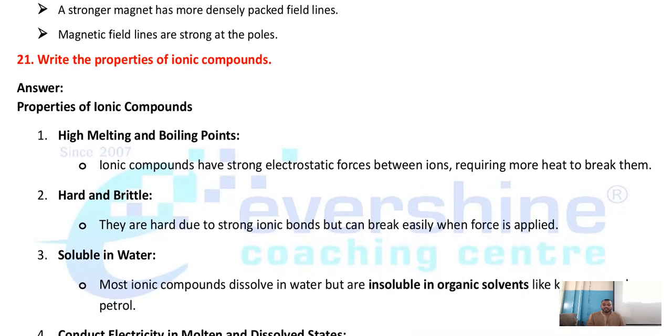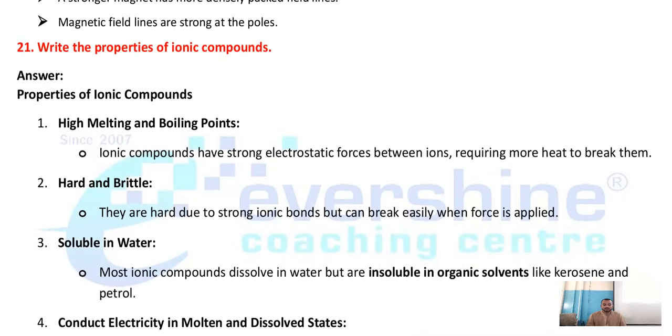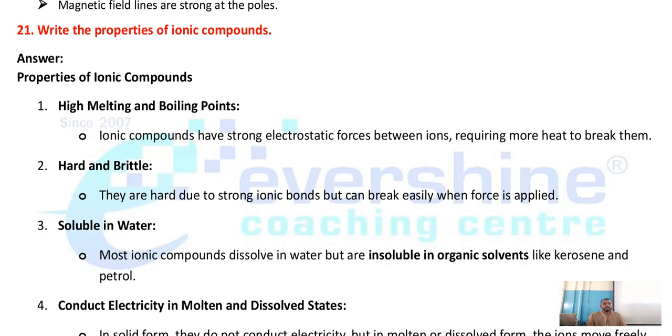Next, write the properties of ionic compounds. Children, based on these properties, every point has one give reason question. Please note it down. Properties of ionic compounds: they have high melting and boiling point. Why? Give reason. Ionic compounds have high melting and boiling point.